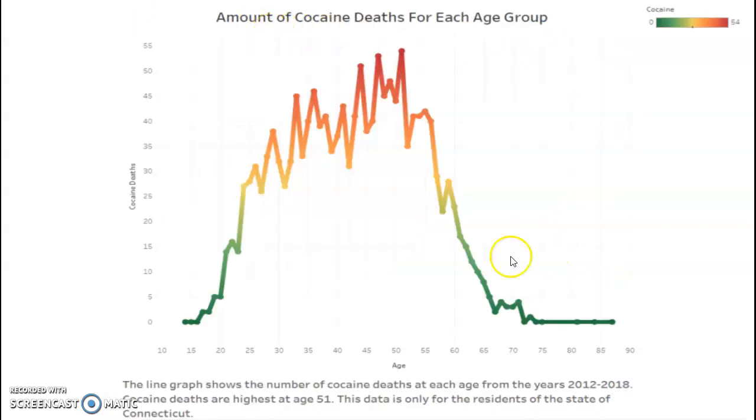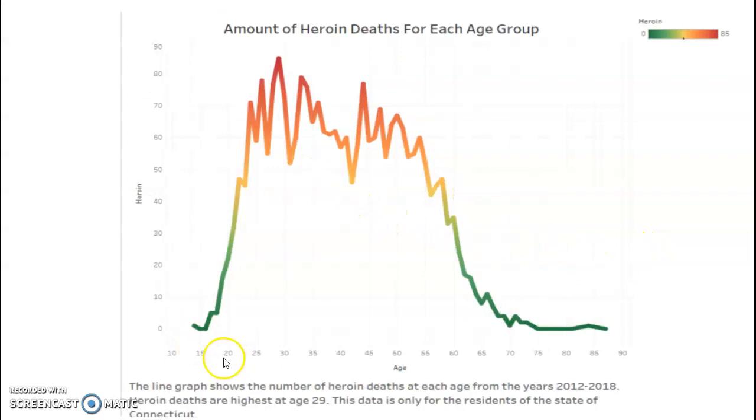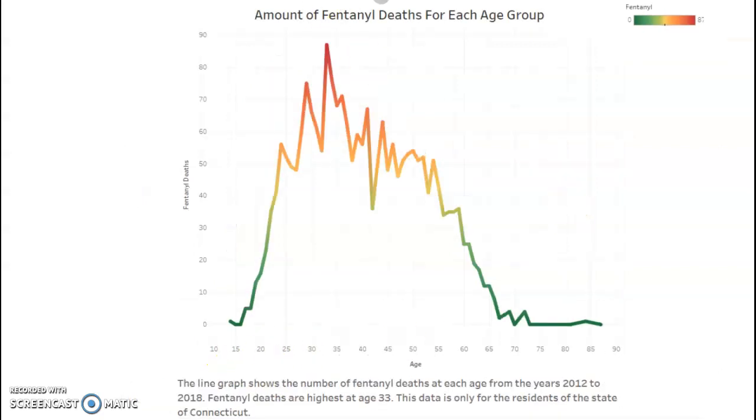So the next 3 graphs show the amount of cocaine, heroin, and fentanyl deaths within an age range, a specific age range. And for cocaine, quite interestingly, it is in the 40 to 50-year-old range. That's where the most deaths occur for cocaine. For heroin, it is a little bit younger, for about in the range of 20s to 30s, and that's the same for fentanyl. It's in the 20s to 30s as well.